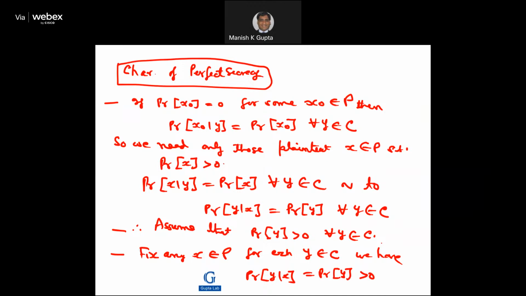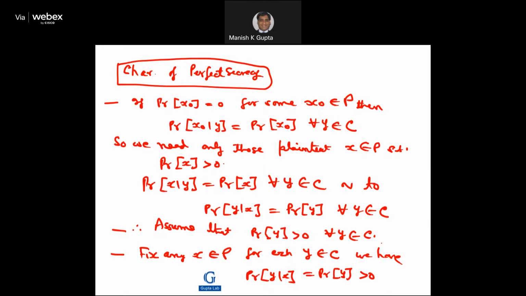So now some of the building blocks, right? If the probability of x0 is equal to 0 for some x0 in the plain text, then obviously this condition will be trivially satisfied, right? So we are going to look at only those plain texts x in P such that this probability is positive, right?